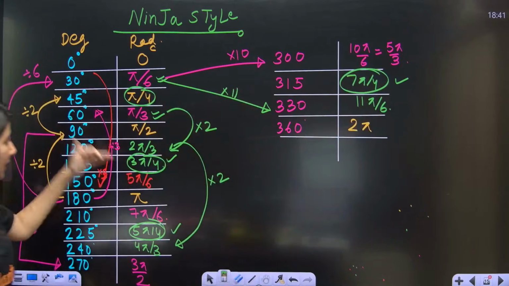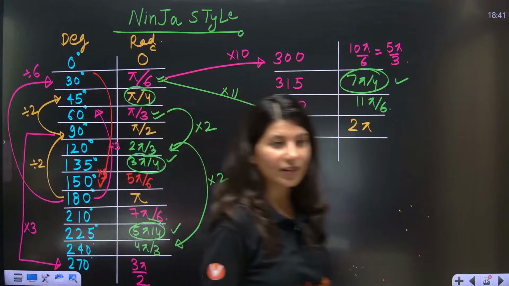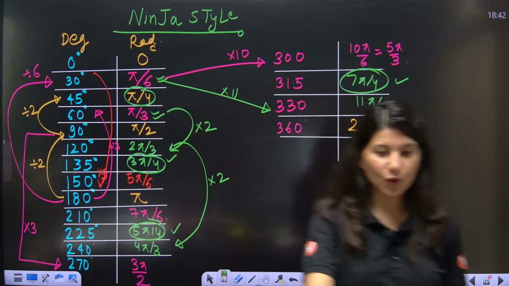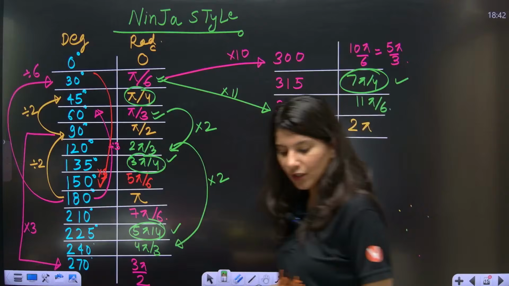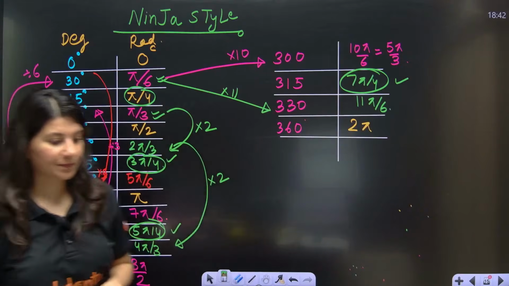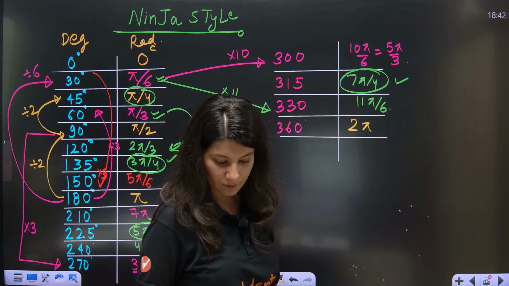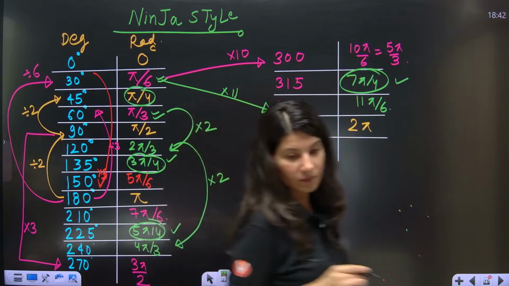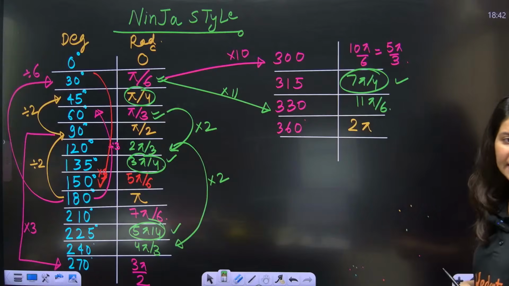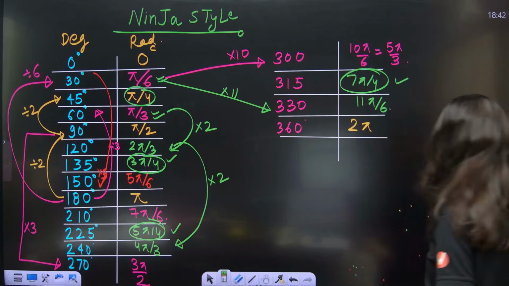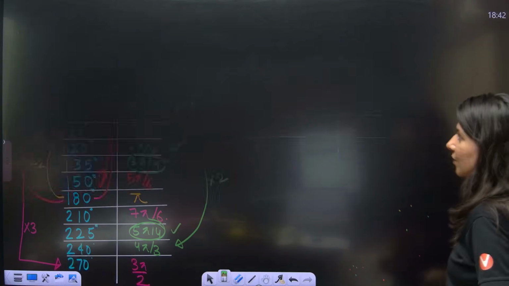So 1, 3, 5 and 7. Are we good to go, everybody? Yes, rocking. Okay, now I think this is the chart, but you know what?